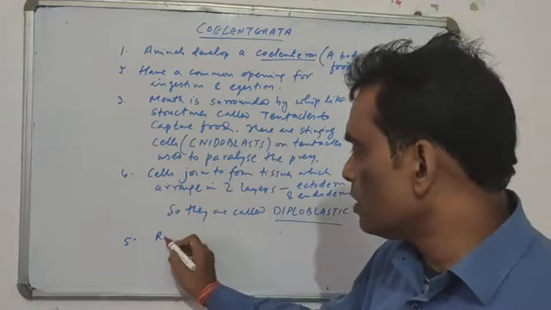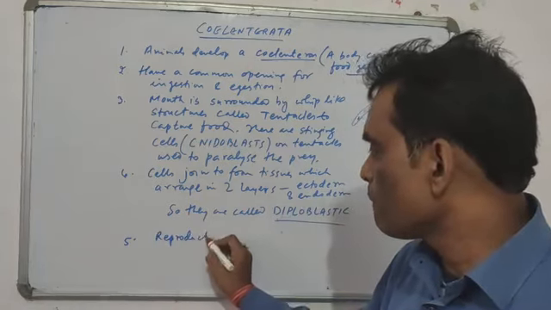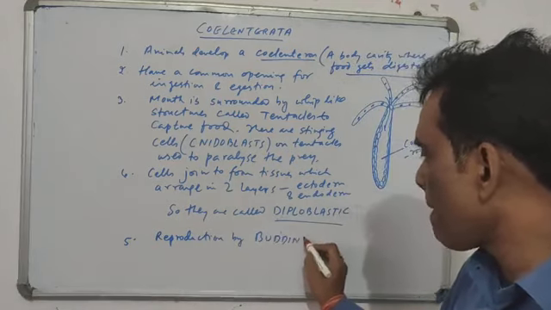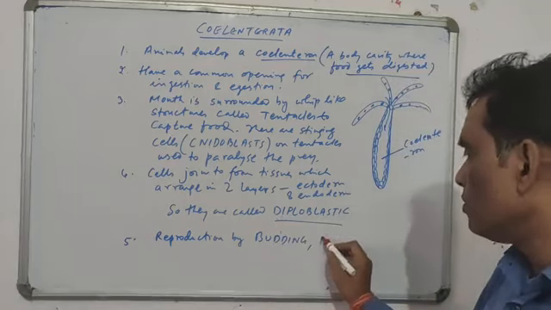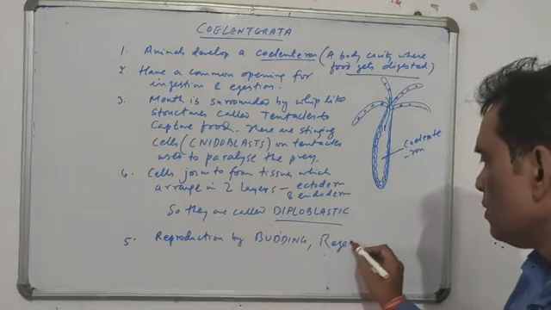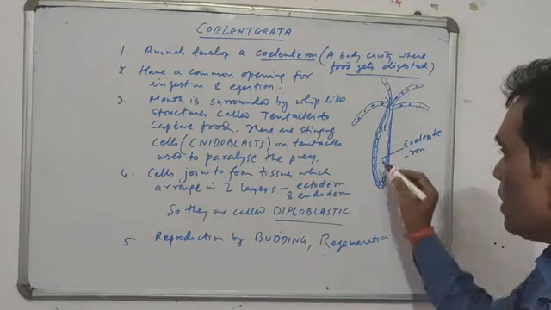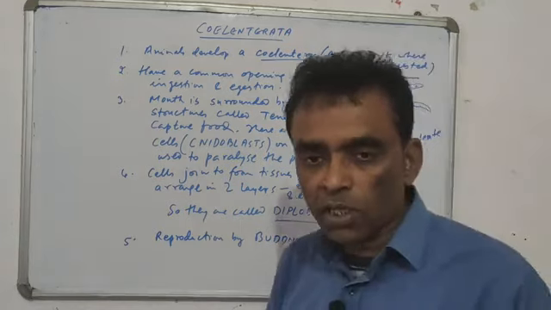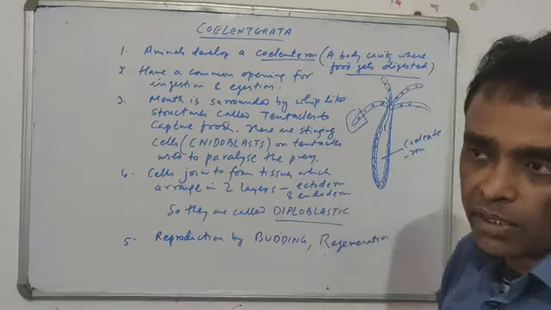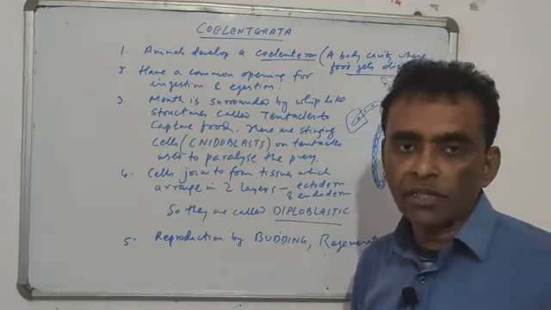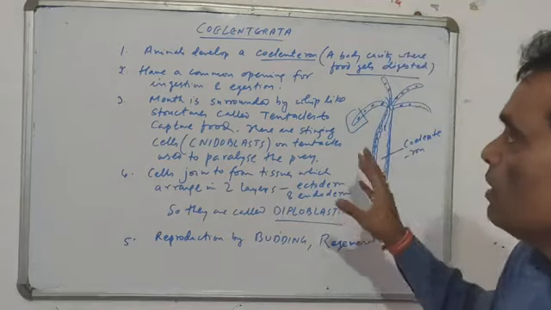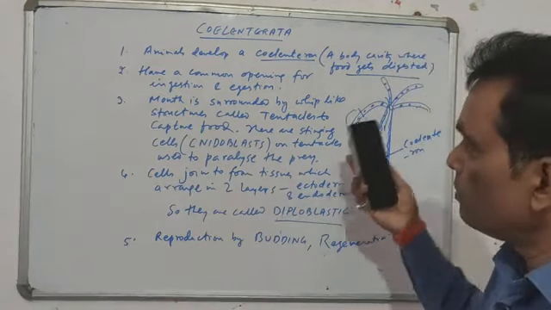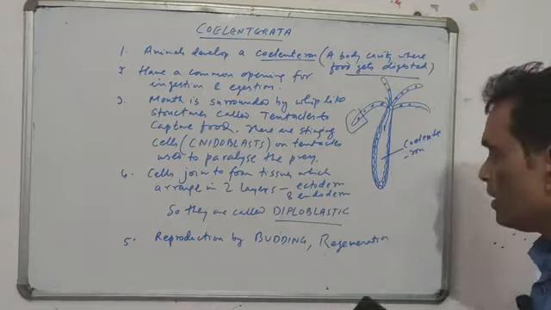The reproduction in these organisms occurs by the process called budding, as well as regeneration. What is that? Regeneration: if you cut a small piece of tentacle and keep it, all the other body parts of Hydra will be formed back from the tentacle, and that process is called regeneration. So this is a second group, a little more developed than Porifera, in the animal kingdom, called Coelenterata.